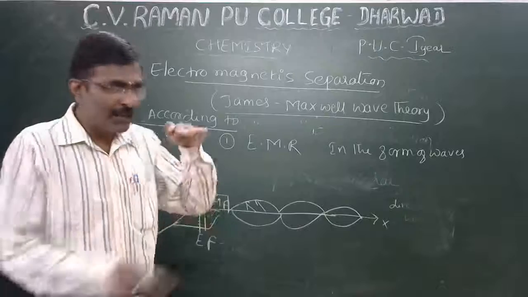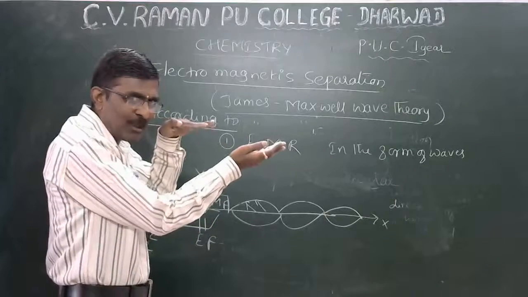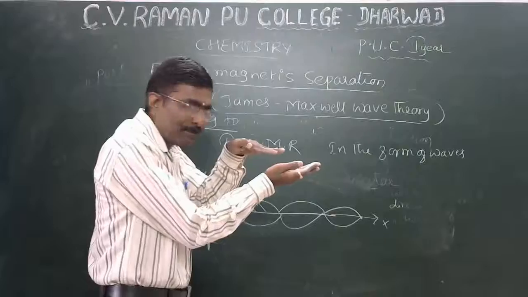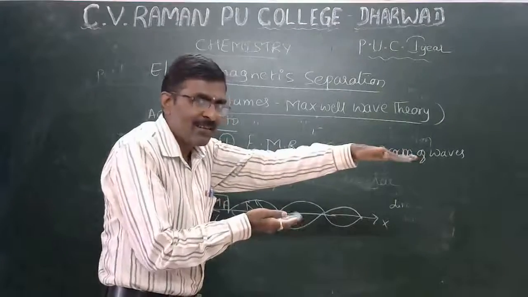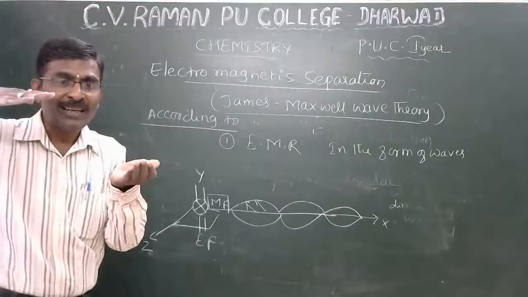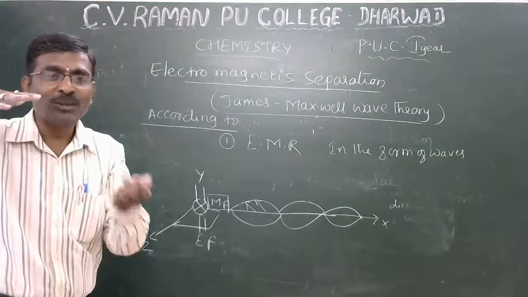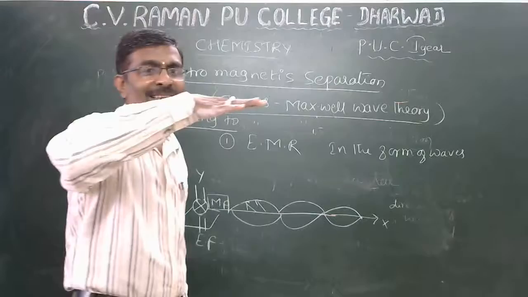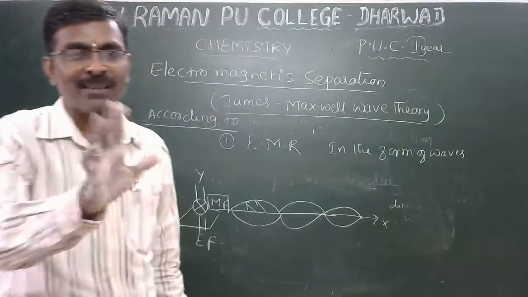Electromagnetic radiation propagates through space in the form of waves. He said that electromagnetic radiation propagates in the form of waves.